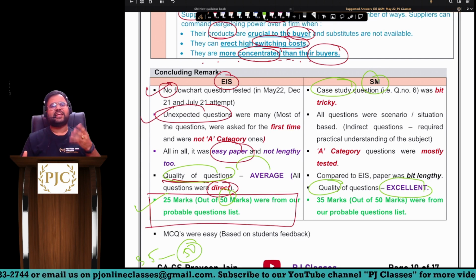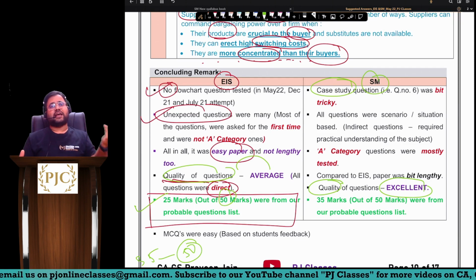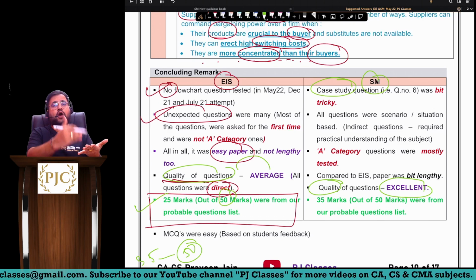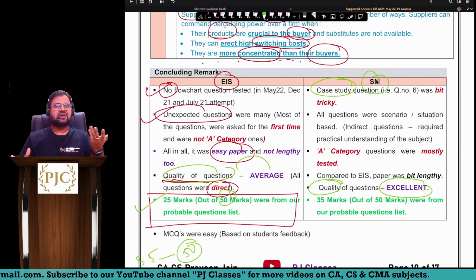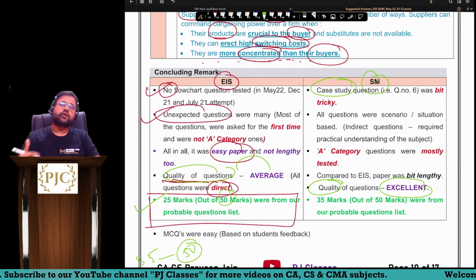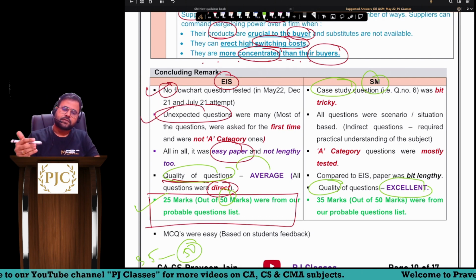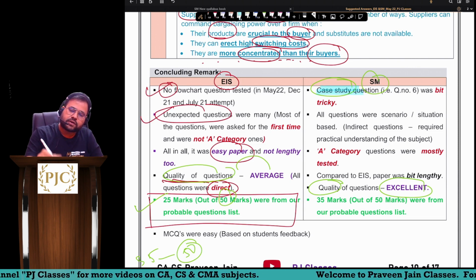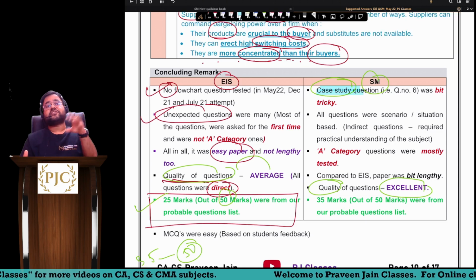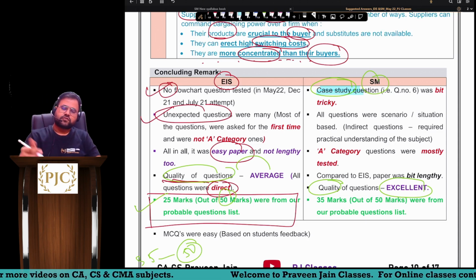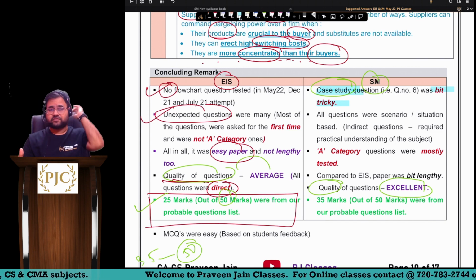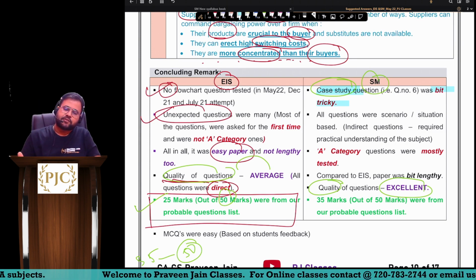You did not find any questions which were direct, sir. As a student, if you read pure theory and do not know how to apply it in practicality, it becomes very difficult for you to score marks in the SM paper, sir. So the case study question, question number 1, where we were talking about which strategic tool, was a bit tricky. People who have conceptual knowledge would definitely write, others will find it very difficult, sir.